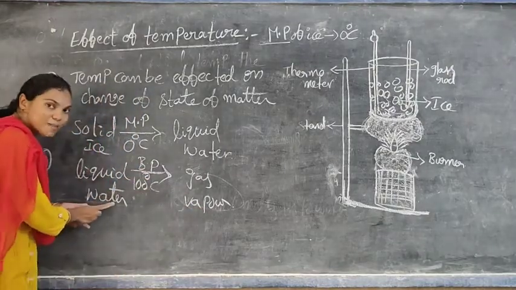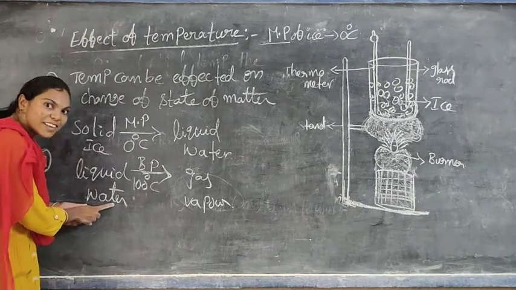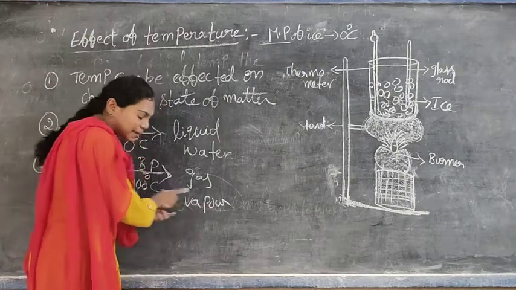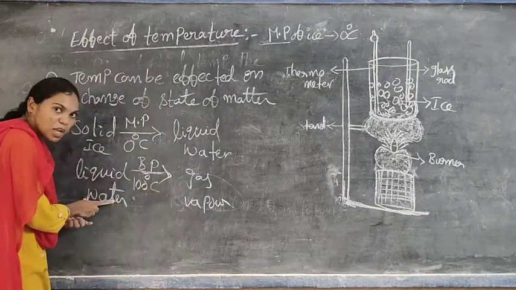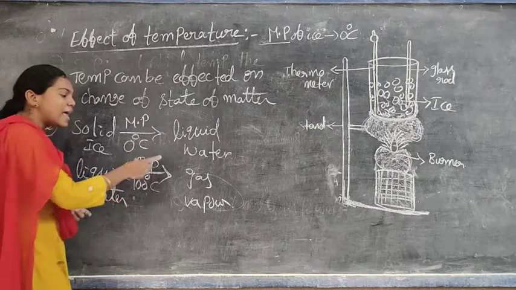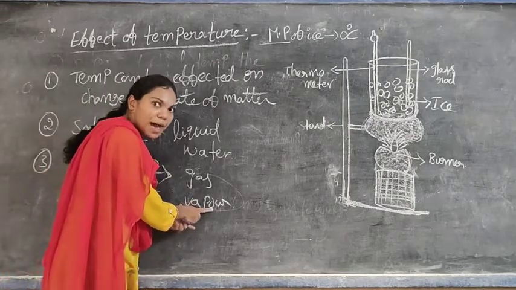The particles in the water have less energy compared to the particles in the vapor form. Why? Because the particles gain additional heat energy to overcome the forces of attraction between the particles and convert into vapor form or gaseous state.